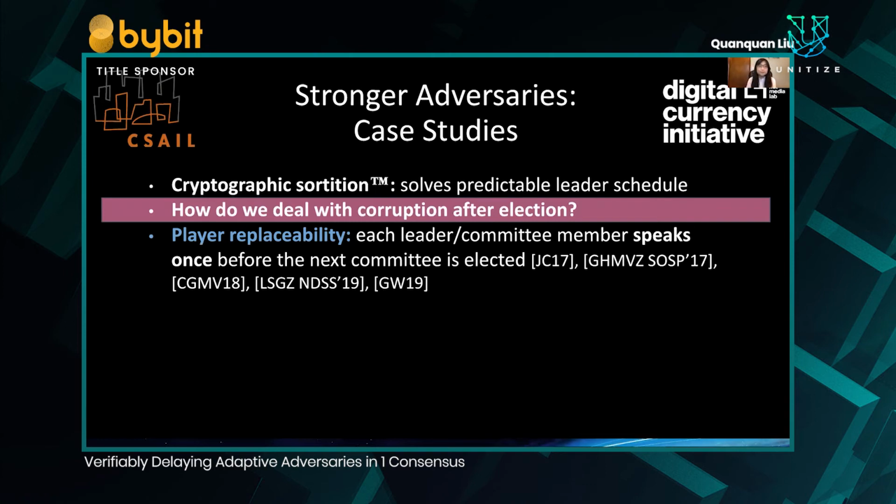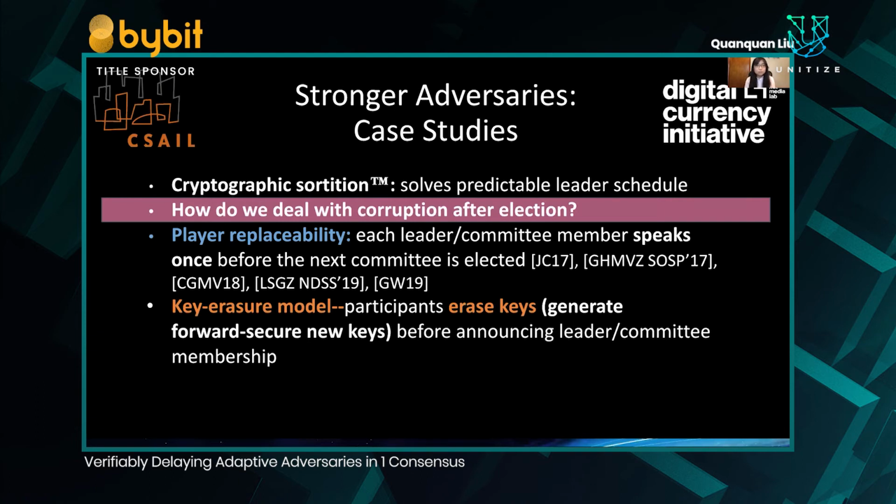Player replaceability solves the problem of corrupting a leader or committee member after election by having each person speak only once before the next committee is elected. To ensure player replaceability, many current systems use the key erasure model, which makes participants erase their current keys and generate forward secure new keys before announcing their leader or committee membership. Thus, even if an adversary corrupts them, they cannot send a new message using the old keys because these keys